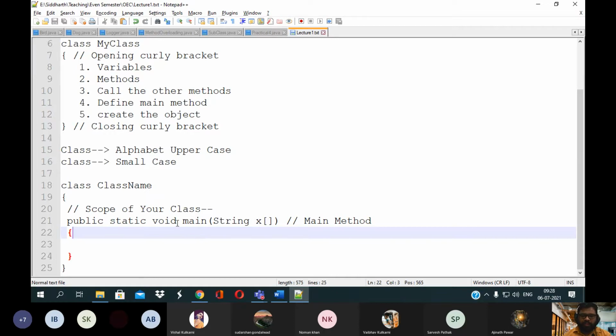Okay, so here this main method does not return any value. Therefore, you need to use this void keyword. Okay, so void means what? It does not return any value, right? And main is the name of your method. Okay, name of your method. So that can be accessed outside your class, and the execution will start from this point. Clear?